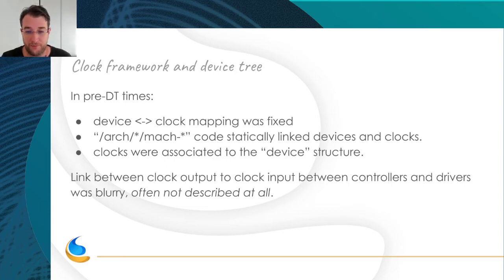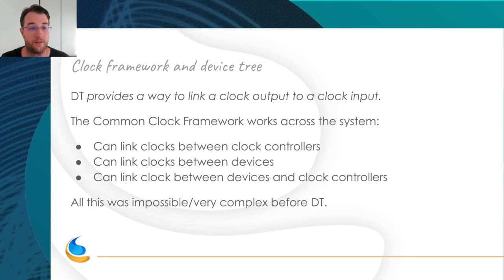But what was really missing is how to link a clock output of a controller, for example, to a clock input of a consumer, out of the clock controller and driver. There was no simple way to link, for example, a SPI controller and a SPI device. So often it was not described at all, or it was described differently. So device tree provides a way to link a clock output to a clock input, whatever the source of the clock, whatever the consumer of the clock.